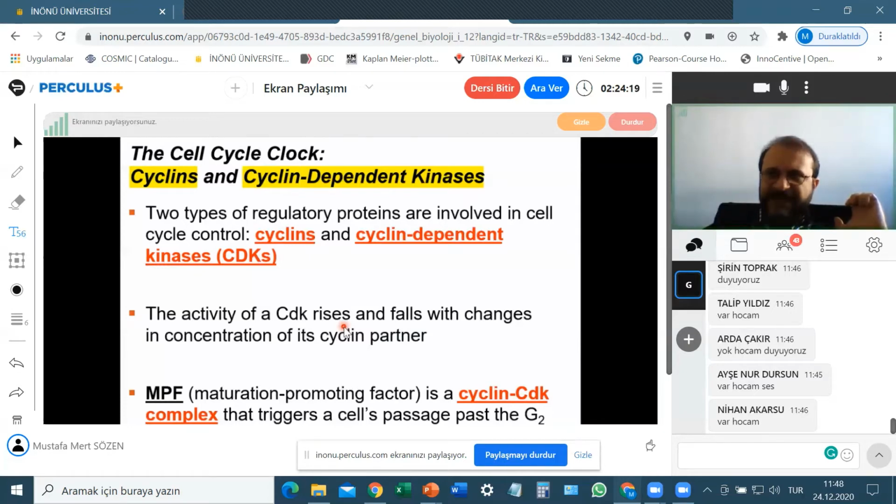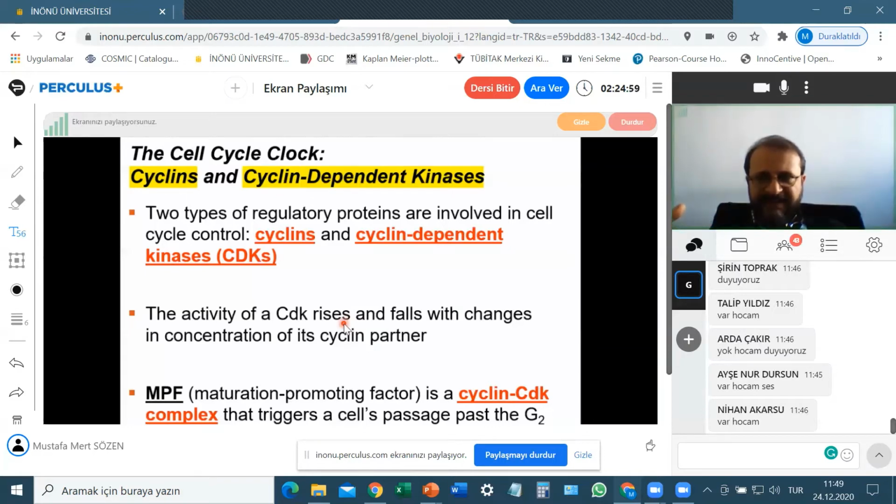Degrade means to hydrolyze the proteins, to break the peptide bonds between the amino acids of the protein and separate the amino acids. That is degradation. Now, a cell can synthesize a protein if it needs, but some of the proteins are degraded over time, and in this way the cell adjusts the protein concentration in the cytoplasm.